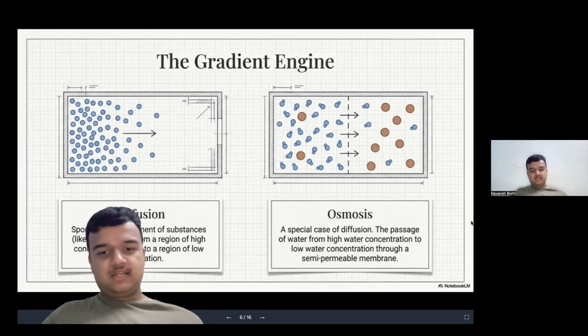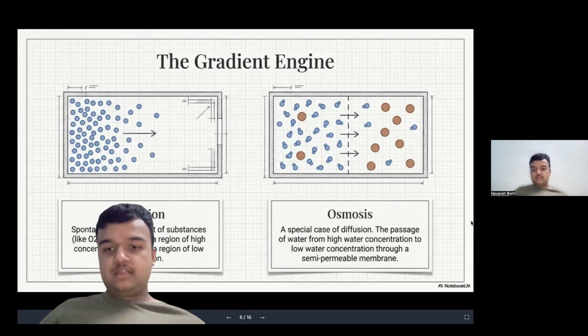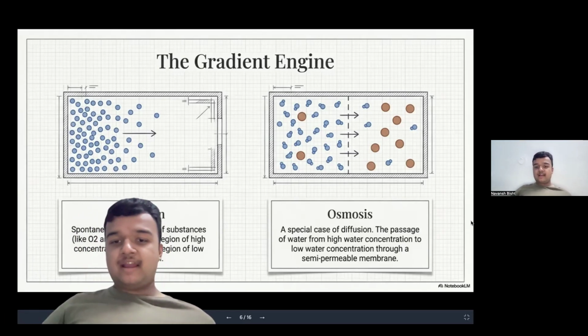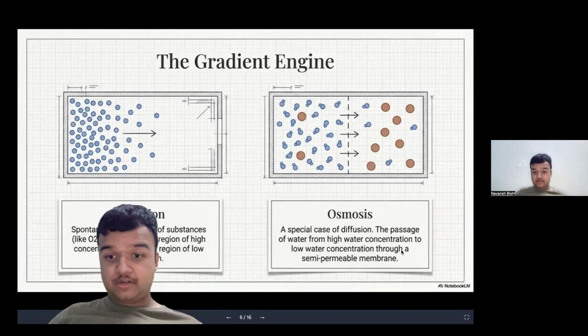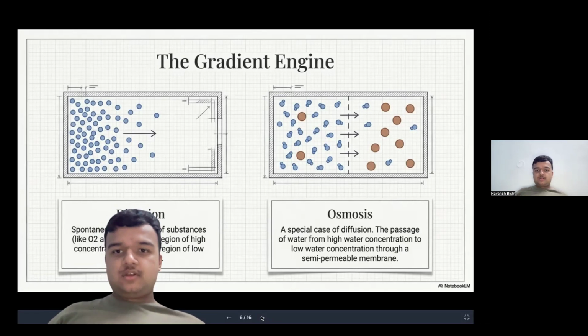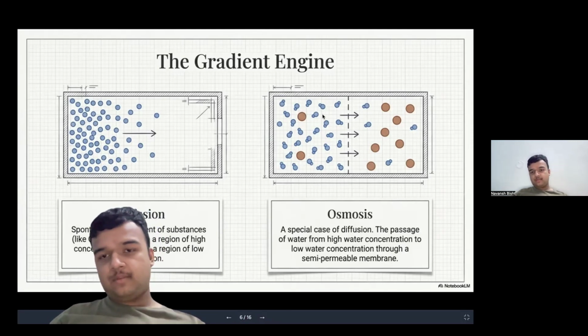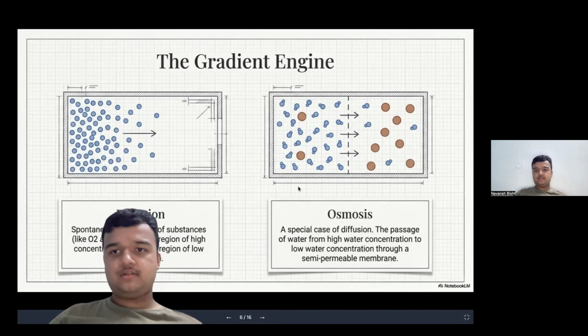Next is osmosis. It's a special case of diffusion, as mentioned in the slide also. In here, only the water molecules do this phenomenon. The passage of water molecules from higher concentration to lower concentration through a semi-permeable membrane. This is very important: through a semi-permeable membrane. Got it? Now you can see this is the air and some specific particles. They are going from higher concentration to a lower concentration through this barrier, you can see this dotted line. This is a semi-permeable membrane. Got it?